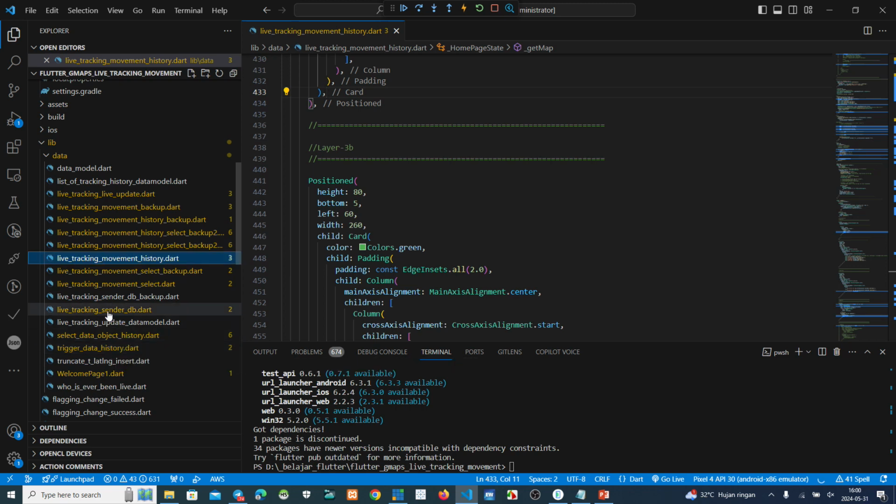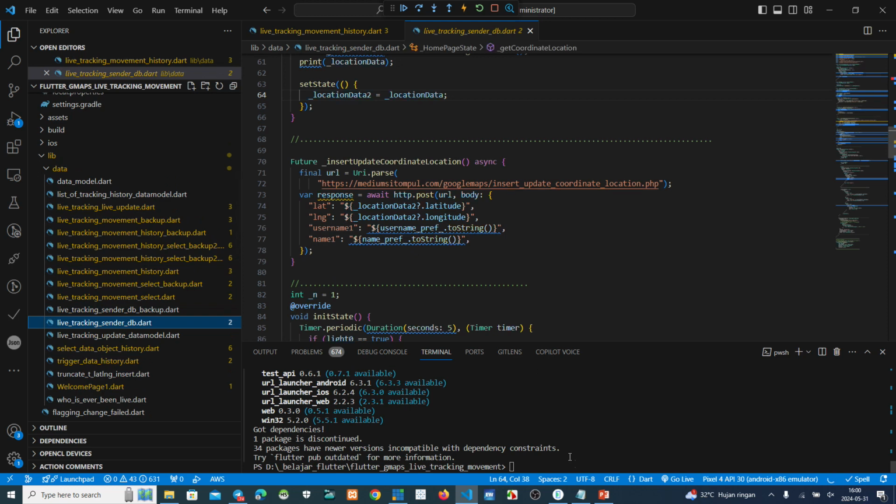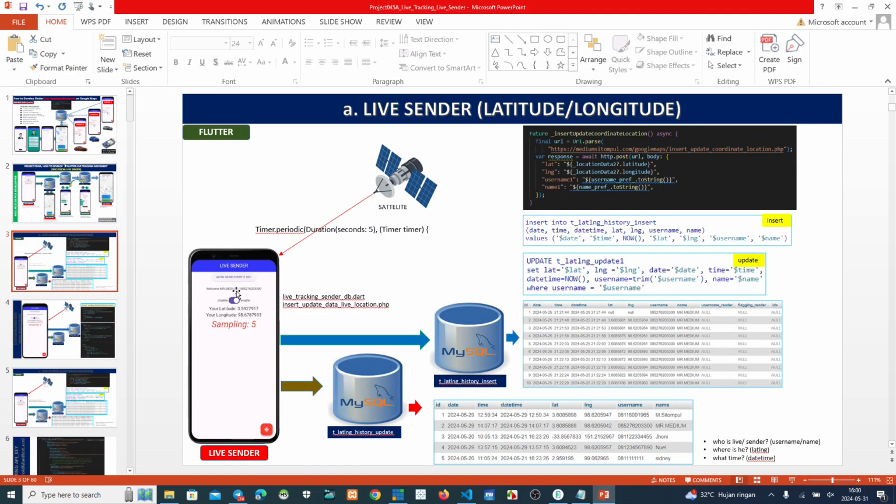Where is it? Live tracking sender, this one. Here we receive a signal from the satellite, and then we know where the location is, what the latitude is, and what the longitude is.